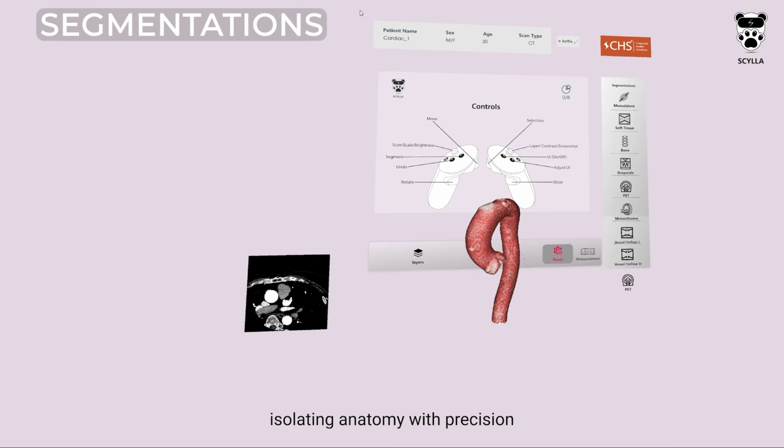Go beyond the surface and explore anatomy from within. With SCYLLA's slicer, create precise cuts from virtually any direction to reveal underlying anatomical structures. Apply multiple slices to progressively refine your view and focus on the region that matters. And with the flexibility to undo your last slice, exploration remains intuitive, controlled, and completely in your hands.